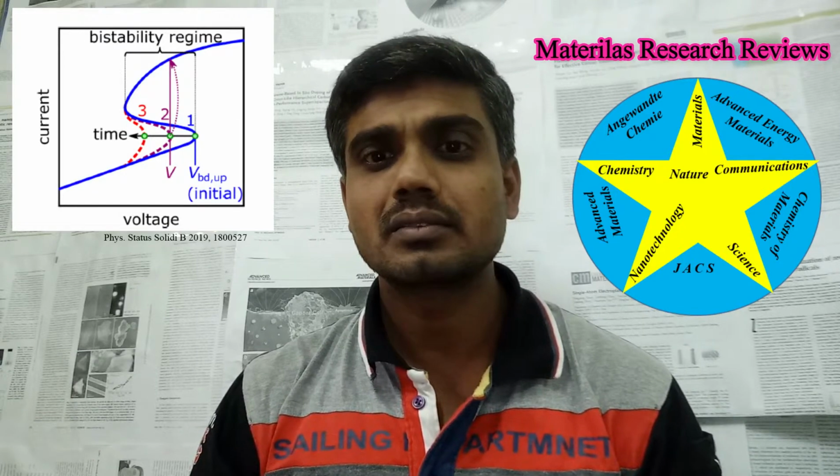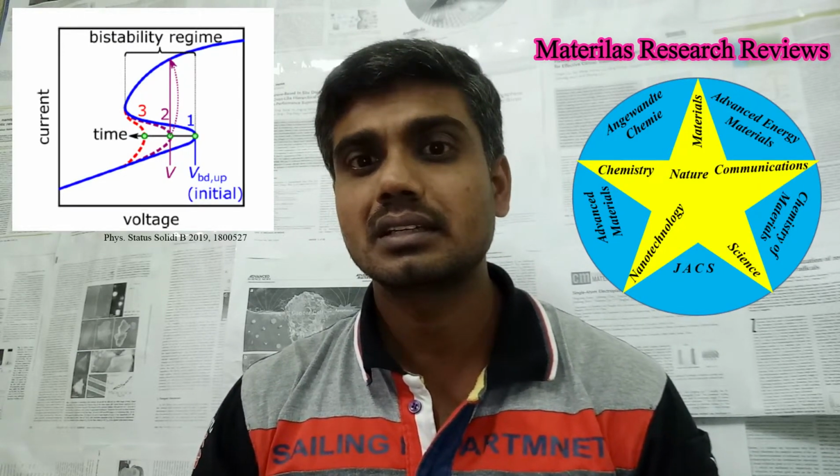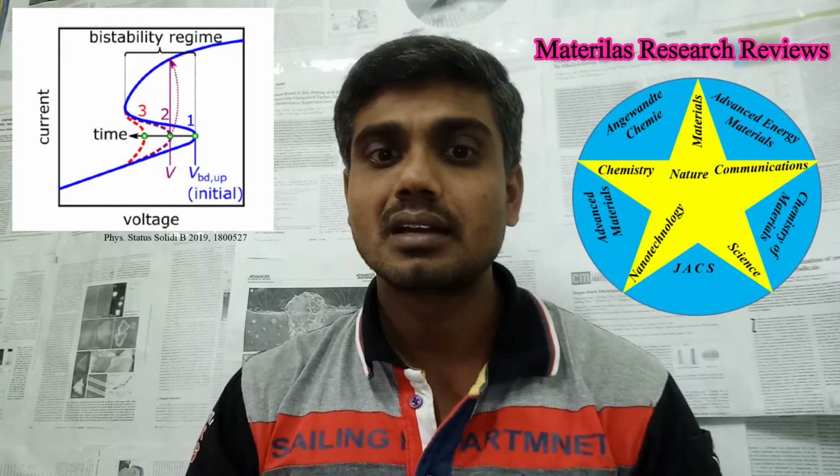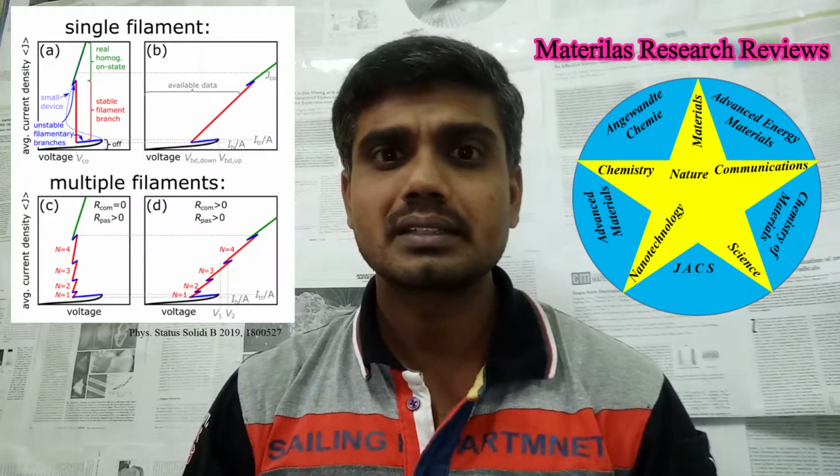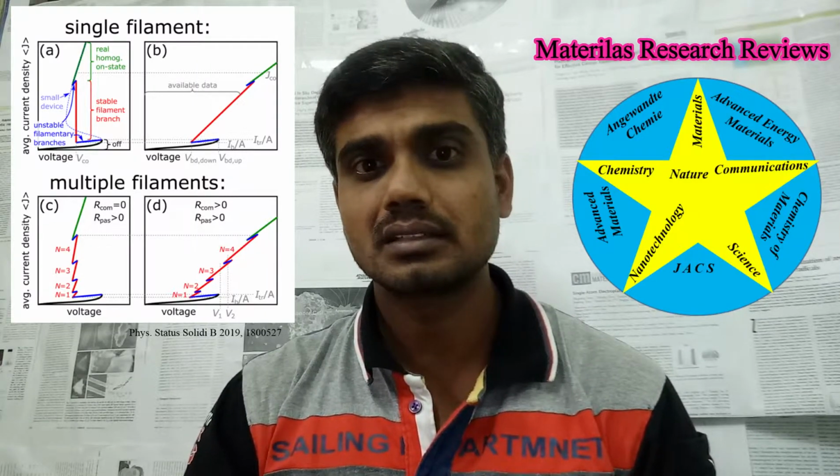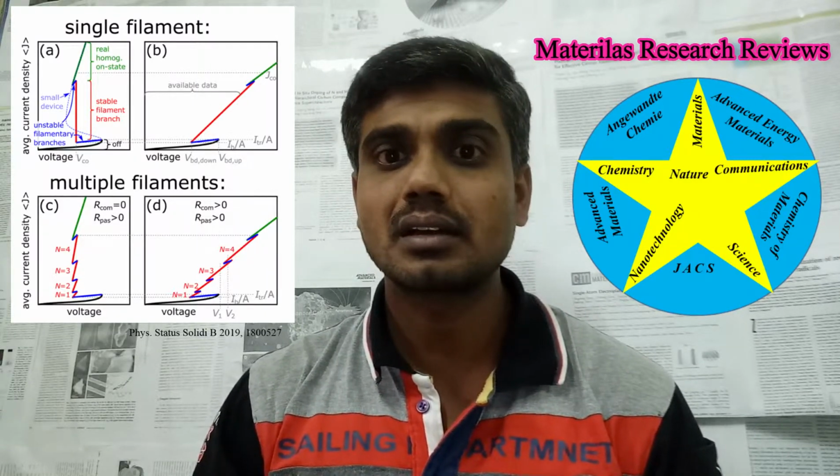After that, the current versus voltage bistability regime. Here they observed generation-recombination introducing non-equilibrium transitions. In the image, with voltage up and down, they initially got a zigzag or S shape. In another plot they compare the single filament and multi filament: the homogeneous state, and a stable filament branched, with a small hump.